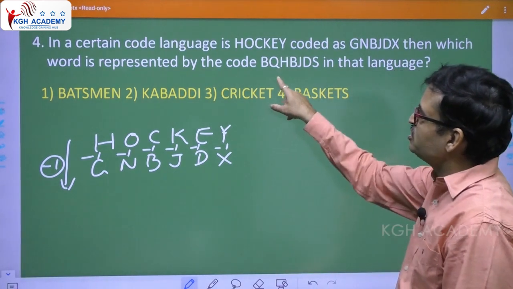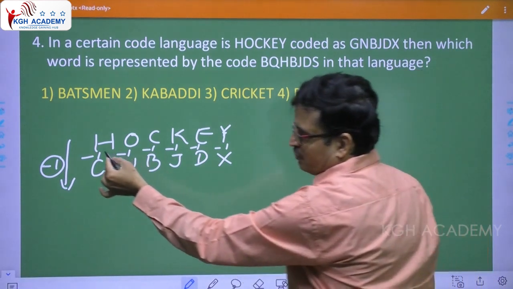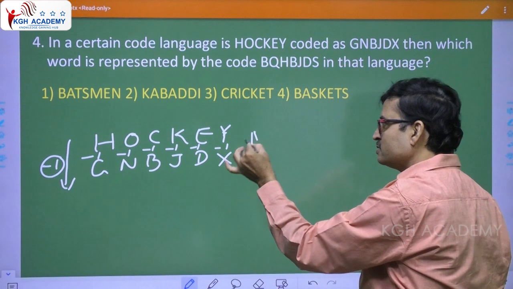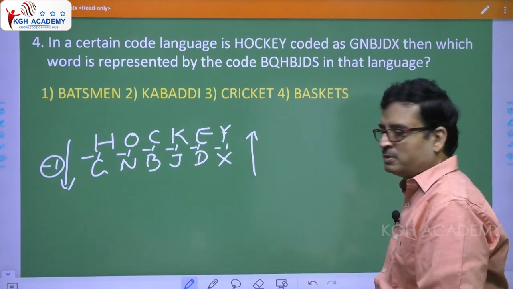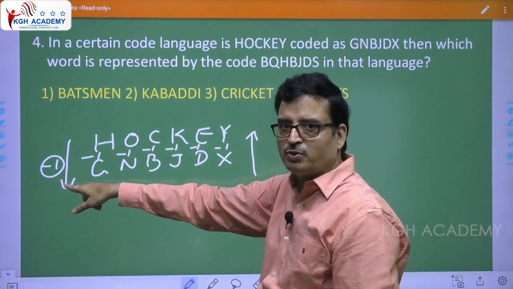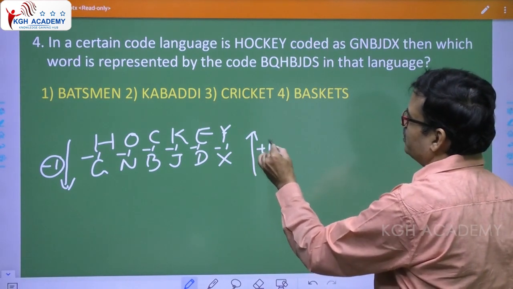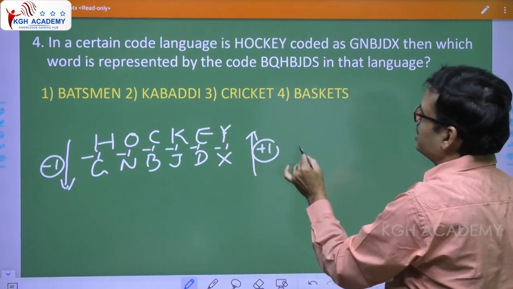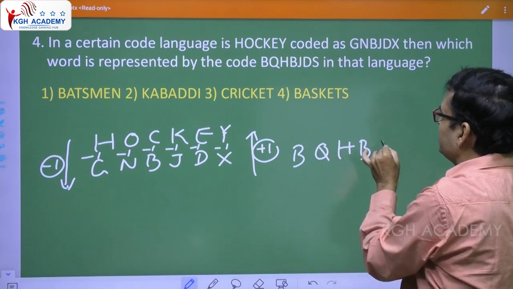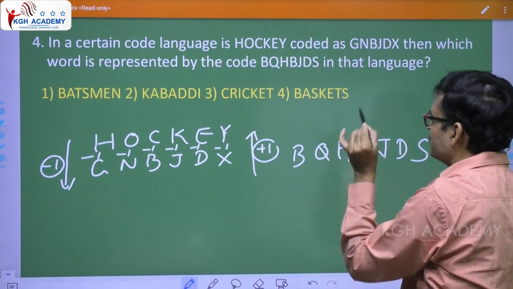Okay, but here please note, they gave you the coded word. Now you have to find out the English word. A simple logic. When you are proceeding like this, you say minus 1, but in case you want to go like this, what do you have to say? Plus 1. Okay, so when you are coming from meaningful word to the coded word, we have taken minus 1. So when you are going up, take it as plus 1. So you have to go for plus 1. Clear? So what is that they gave you? B, Q, H, B, J, D, yes.